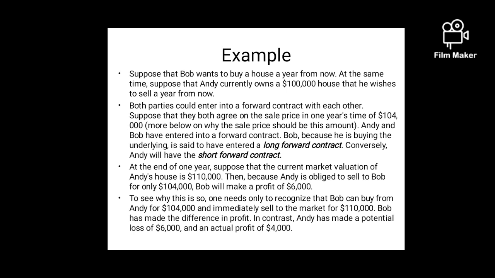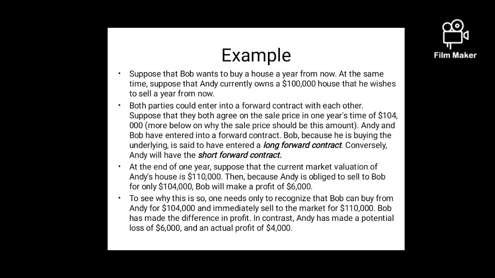Suppose after a year the price of the house becomes $1,04,000. Then also Bob will pay only $1 lakh because the price has already been decided a year before, and Andy will receive only $1 lakh because they have entered into a contract, right? So Bob, who is buying the contract, is known as a long forward. In the derivatives market, buying means long and selling means short. Andy is short forward and Bob is known as long forward contract.